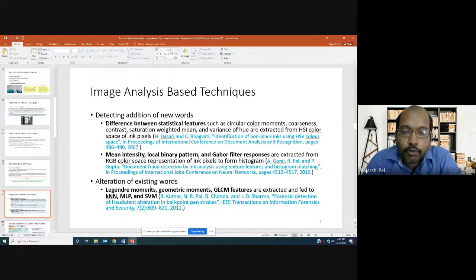That's what we wanted to encode, basically to characterize inks, and based on that differentiate whether there is a difference between two different inks, right? But what is noticeable here is that each paper or research initiative deals with different texture features, right? And once the texture features are extracted, they go for threshold based approaches, which are a little bit old.